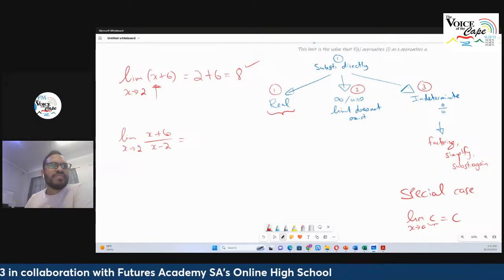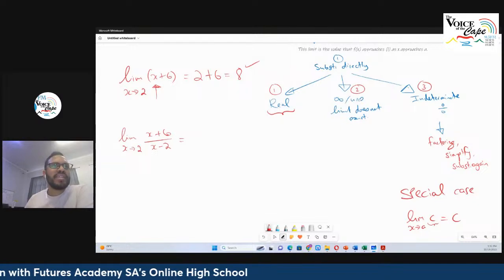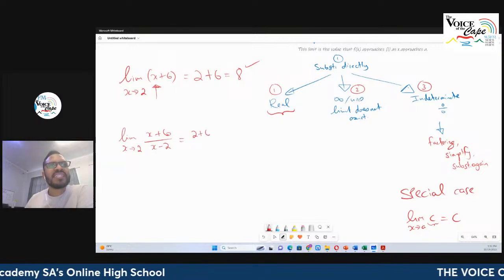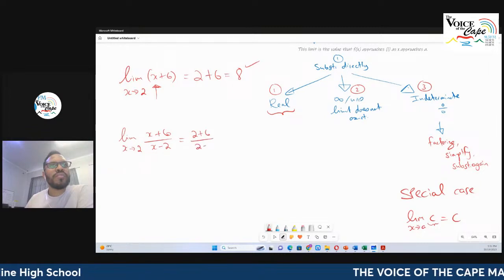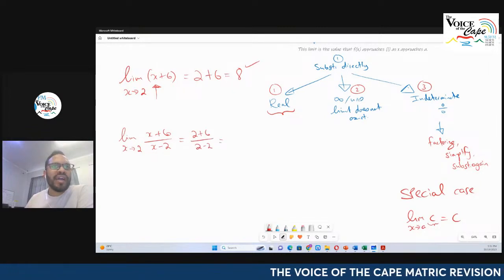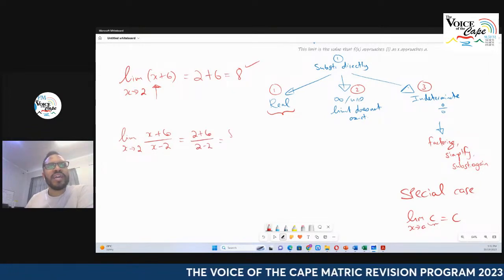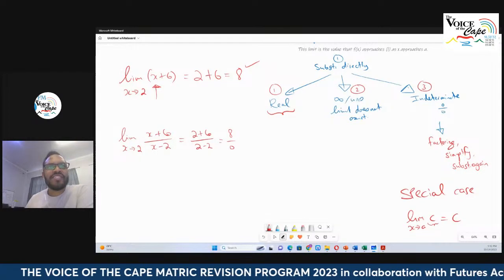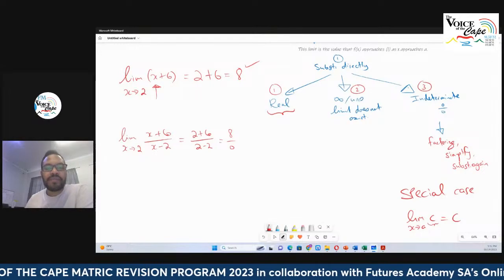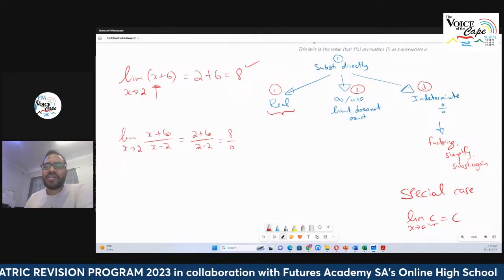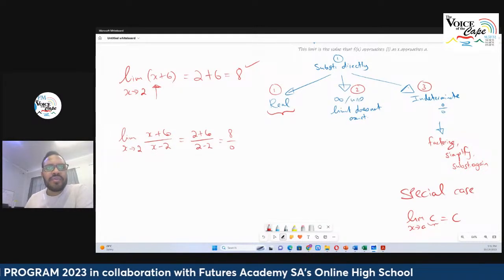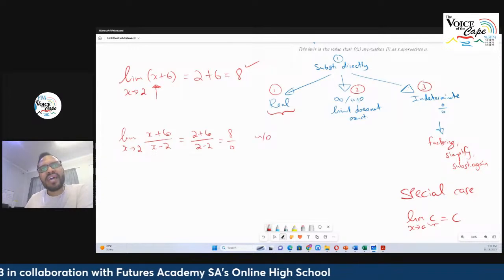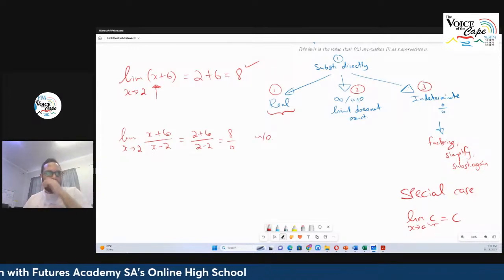So let's see, if I substitute into that function, what do I get? I'm going to get in the numerator 2 plus 6 over 2 minus 2. And so clearly I have 2 plus 6, and that's going to be 8 over 0. This is going to give me what? 8 over 0 tends towards infinity. So remember, division by 0 is always undefined. And here we can see the answer here is undefined.